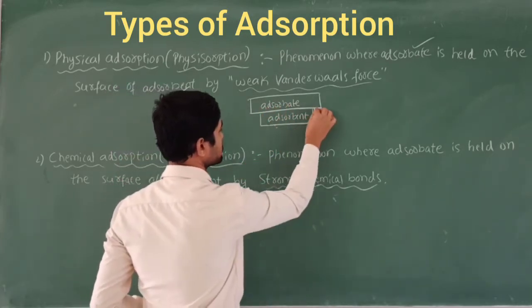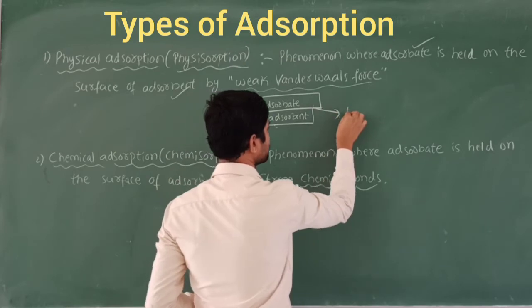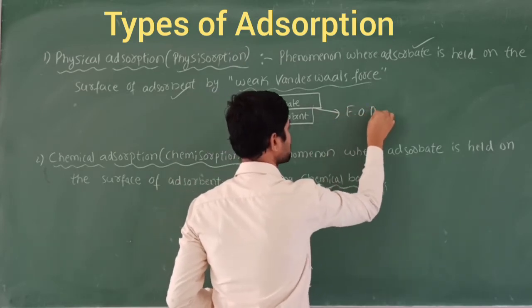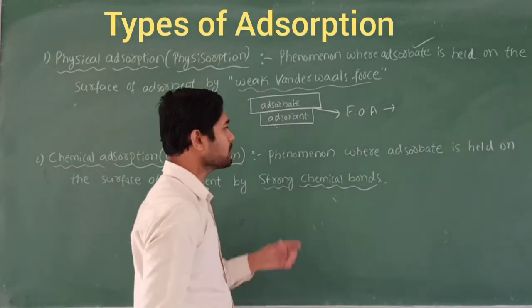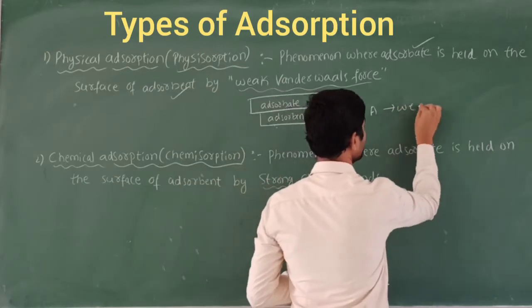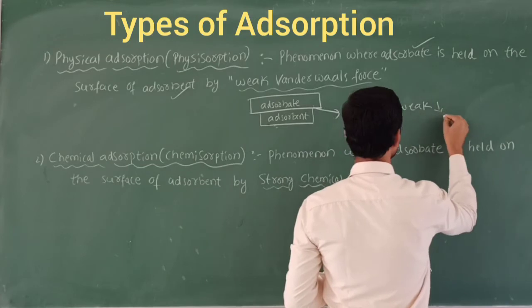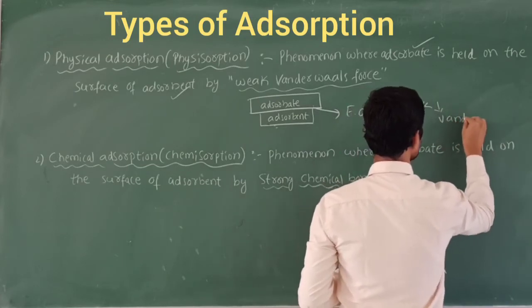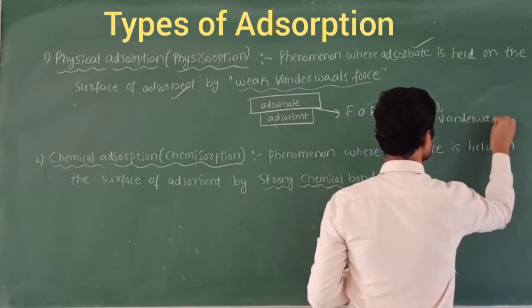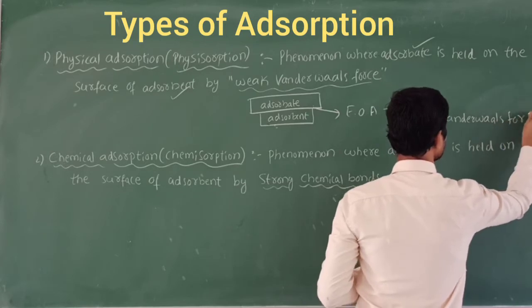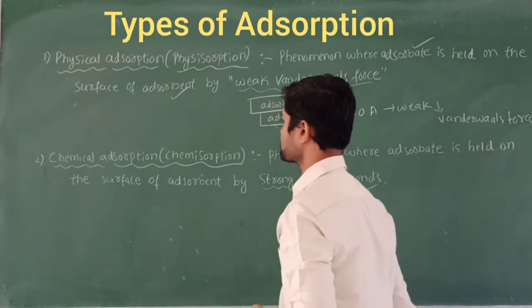So what is this force? This force of attraction is very weak. Which type of weak force? That is called van der Waals force. Like this, physical adsorption takes place.